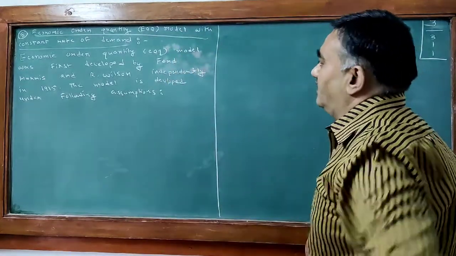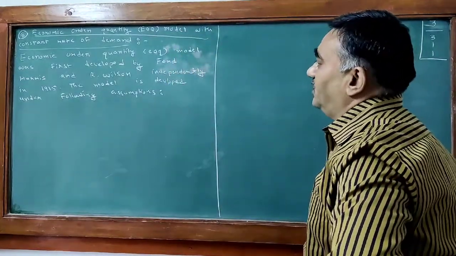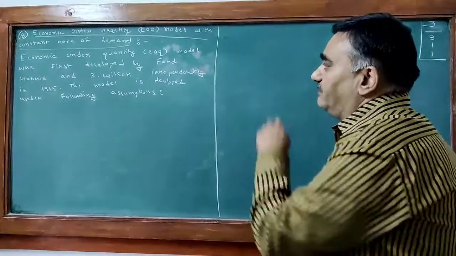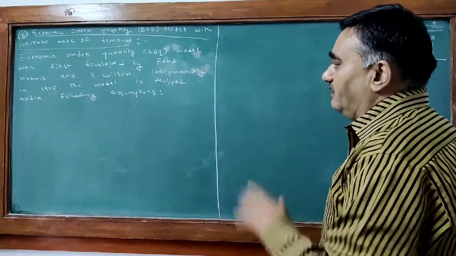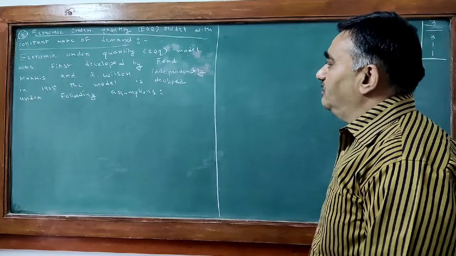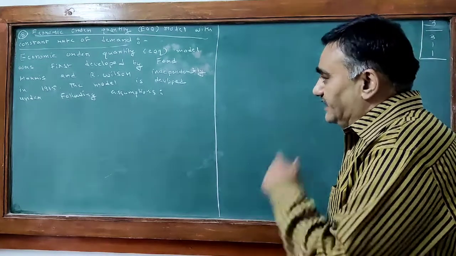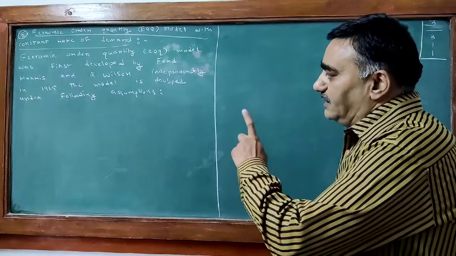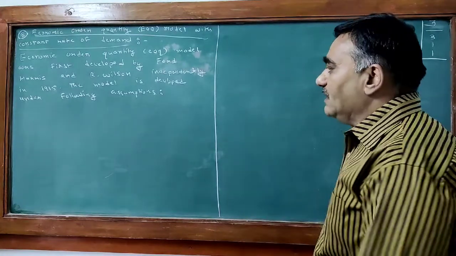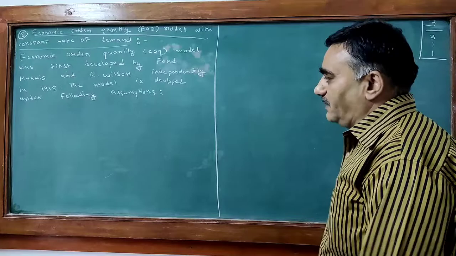Economic order quantity EOQ model with constant rate of demand. The economic order quantity EOQ model was first developed by Ford Harris and R. Wilson independently in 1950. The model is developed under the following assumptions.